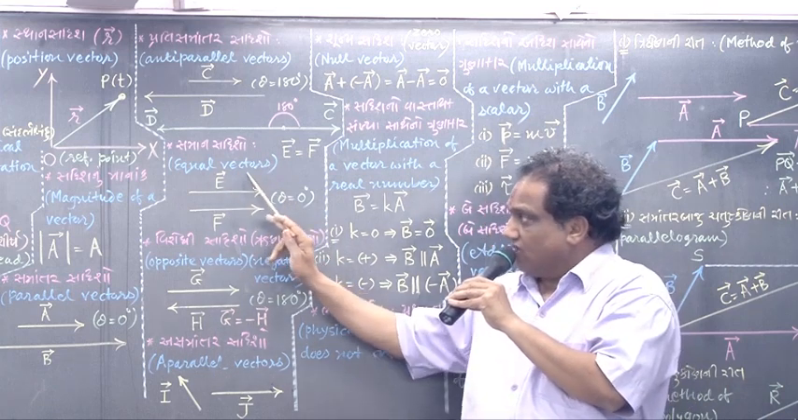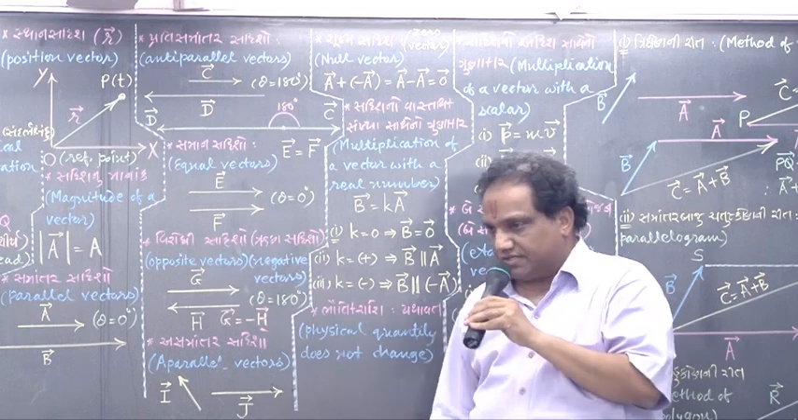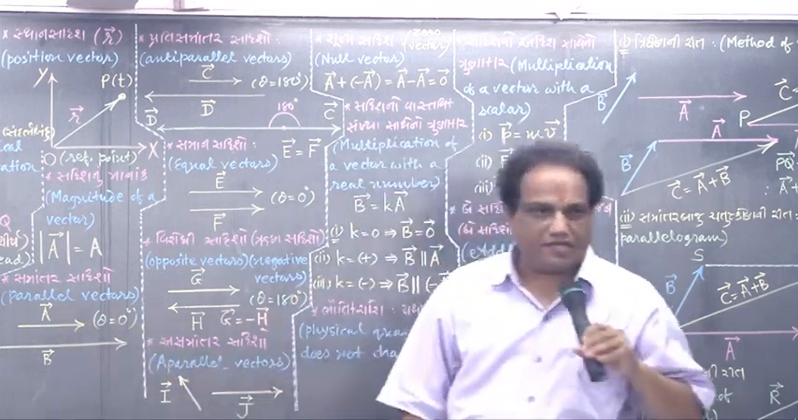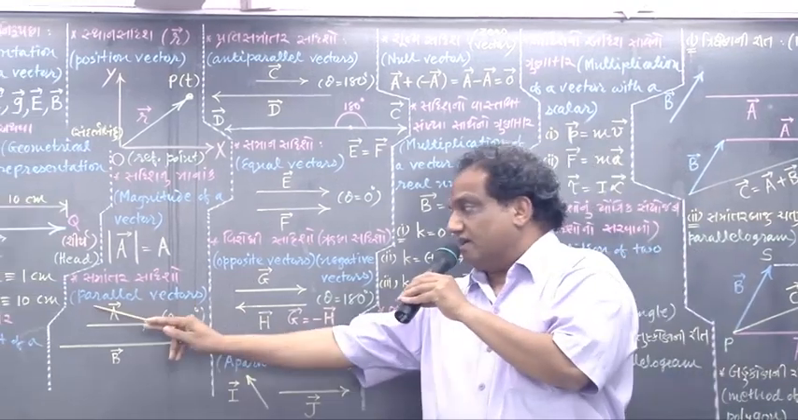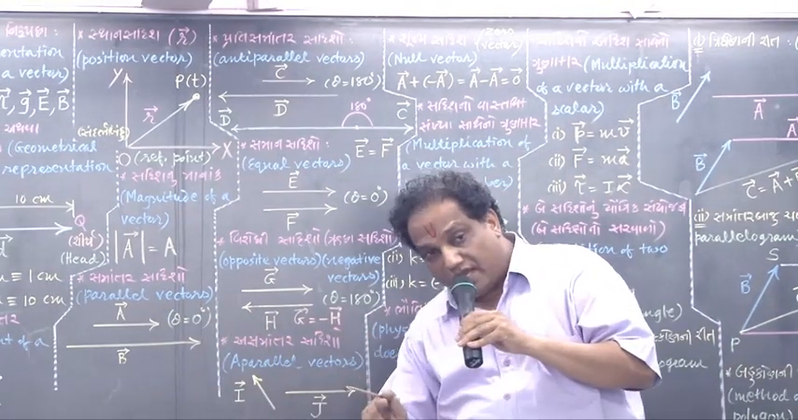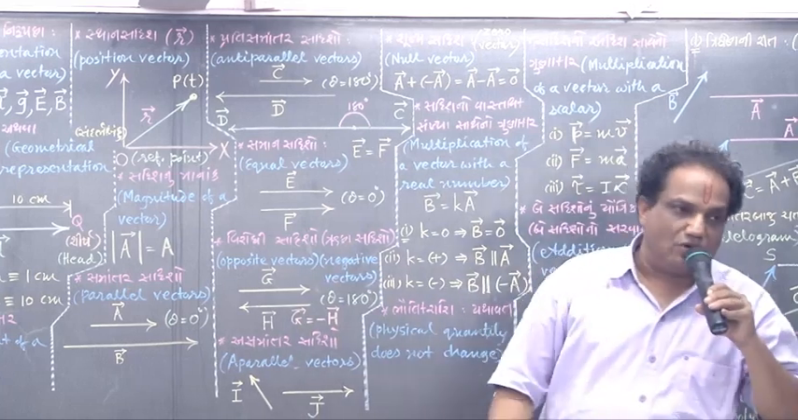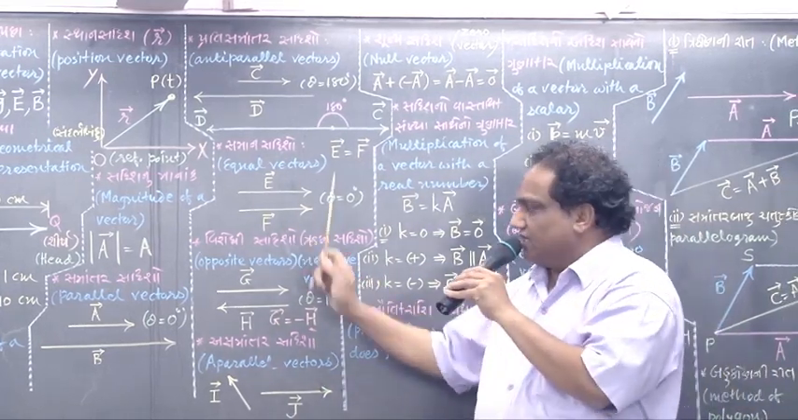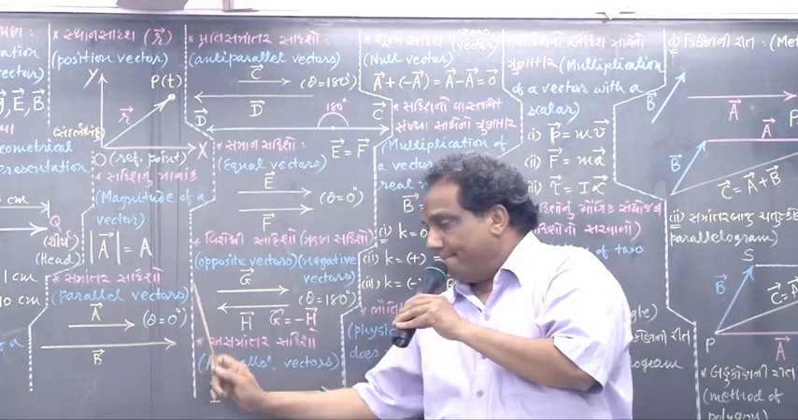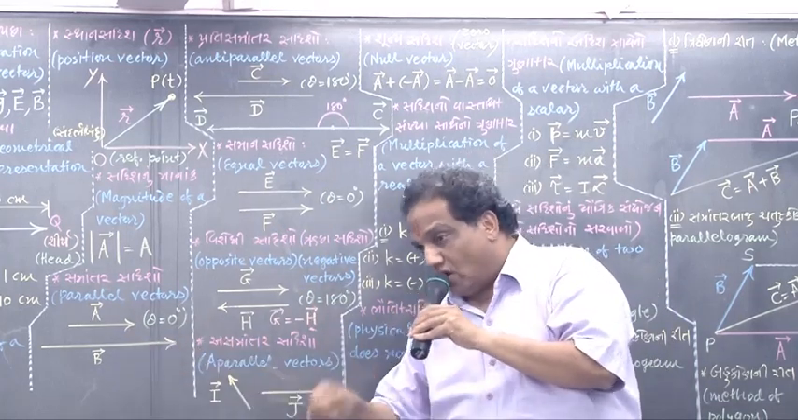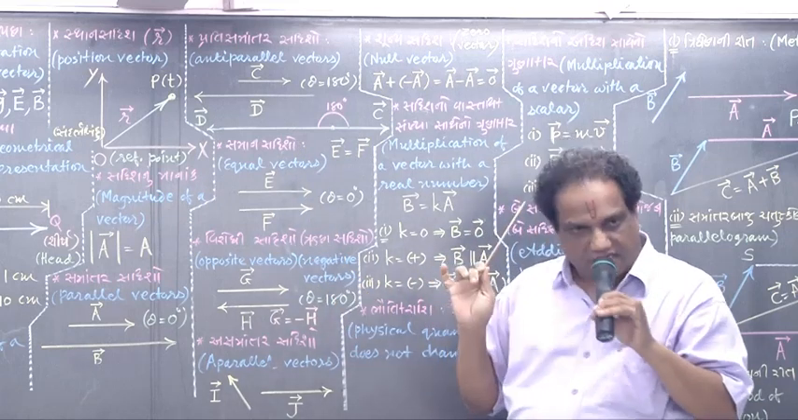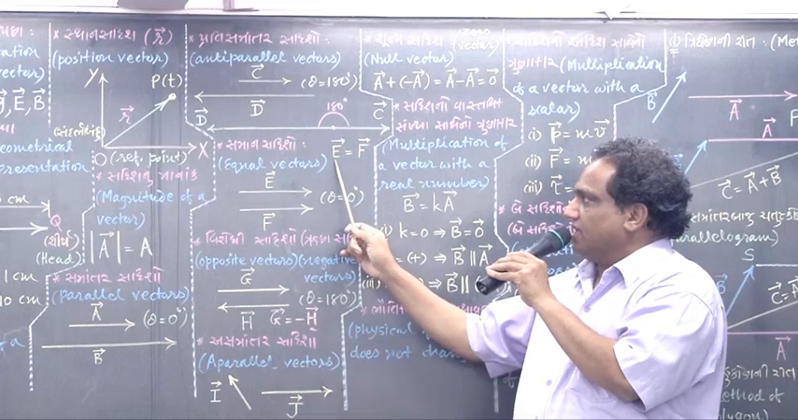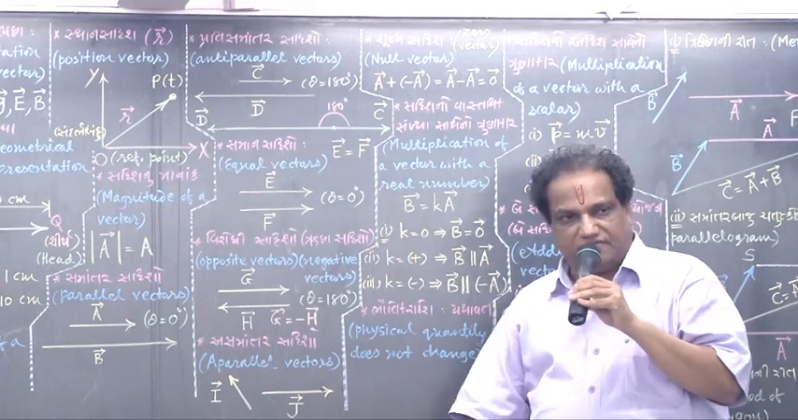All equal vectors are definitely parallel vectors. But all parallel vectors need not be equal vectors. I repeat, all equal vectors are definitely parallel, but all parallel vectors need not be equal vectors. Correct? How would you write equal vectors mathematically? Vector A equals vector A.